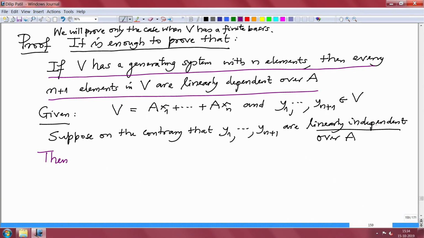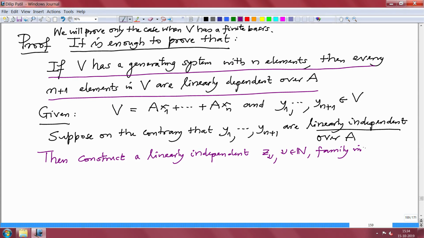From these n plus 1 elements which are linearly independent over A, construct a linearly independent countably infinite family z_nu, nu in N, in V and linearly independent over A. From these n plus 1 elements you construct more and more elements which are also linearly independent in V. Of course, you will have to use the fact that V is generated by n elements.